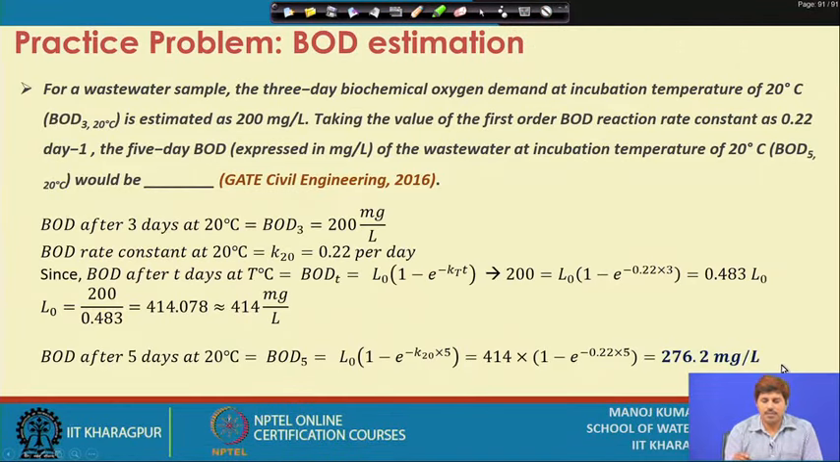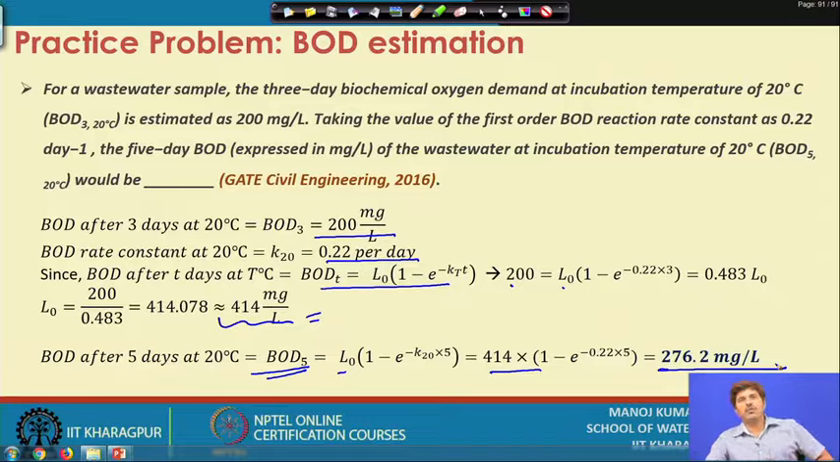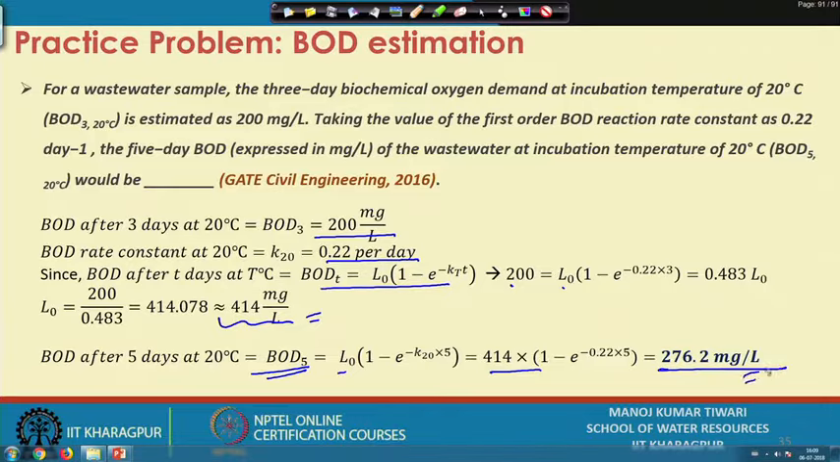The solution will be like this. At 3 days the BOD is 200 milligram per liter, and the rate is given to us. So, BOD after 3 days is 200, equal to L0 times (1 minus e to the power minus 0.22 times 3). This gives us the ultimate BOD as 414 milligram per liter. Then BOD after 5 days at 20 degrees Celsius, which is your BOD 5, is L0 times (1 minus e to the power minus K20 into 5), and this gives us the number 276.2 milligram per liter. So, that becomes the BOD 5.